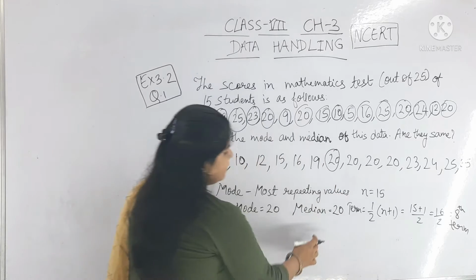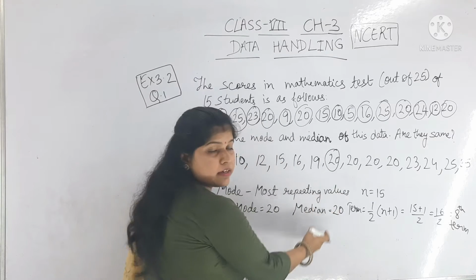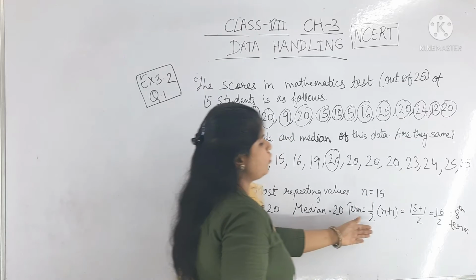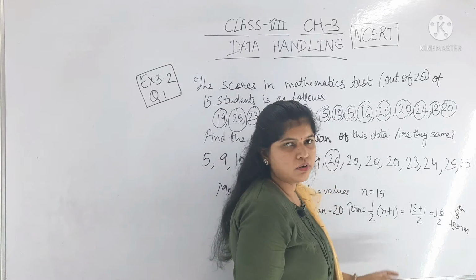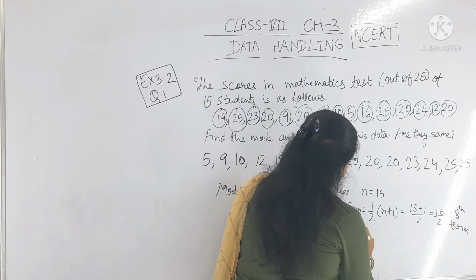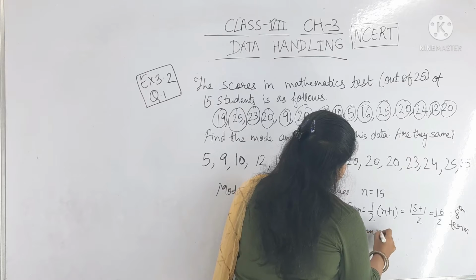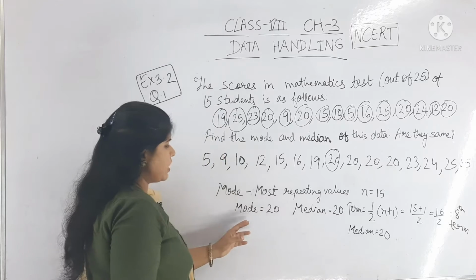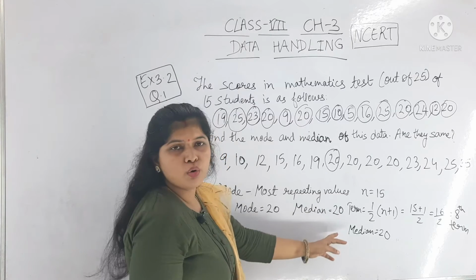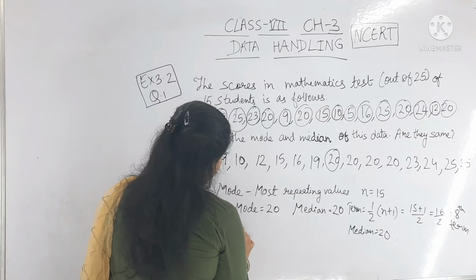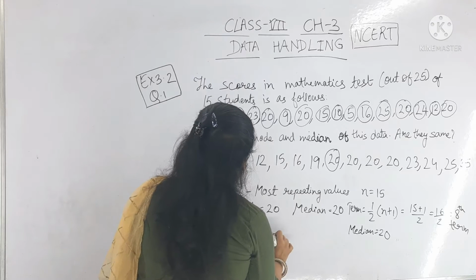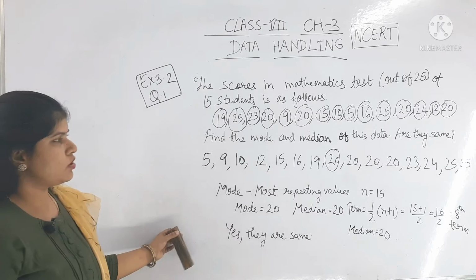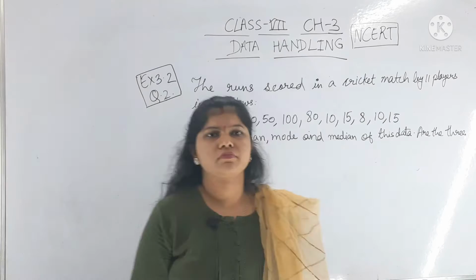So you can write it directly by the middle value, or you can find the term and write that the median is equal to 20. And is it asking whether they are the same? Yes, mode and median are the same, both having the value 20. So this is the first question of exercise 3.2.